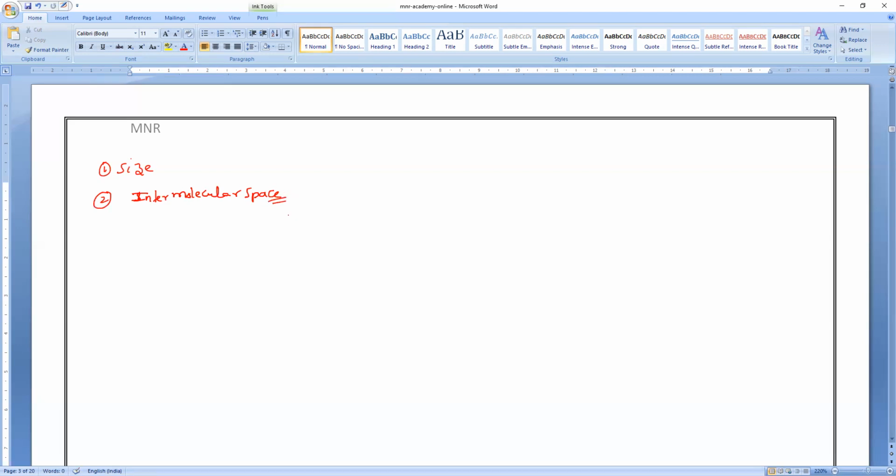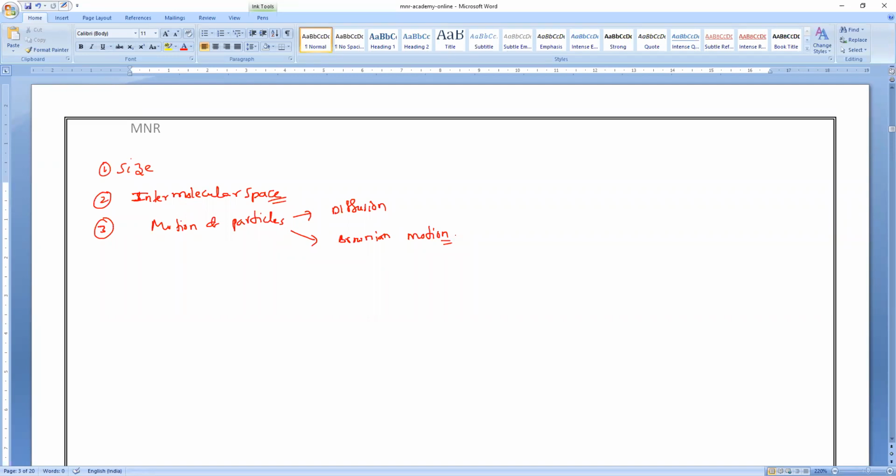So to prove that interparticle space, we have also done that activity, how the things will be spreading. And the next one, the third property. What is the third property? Motion of particles. We have proved it with the help of two things. One is with the help of diffusion, we have proved particles are continuously in motion. And the second one is Brownian motion, with the help of which we have proved that particles are continuously in motion.